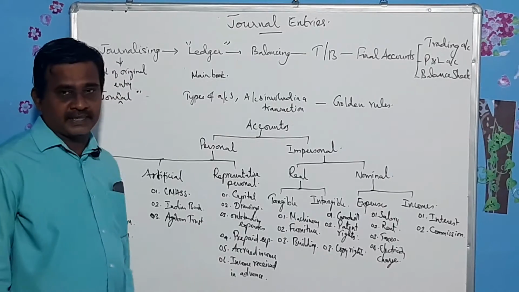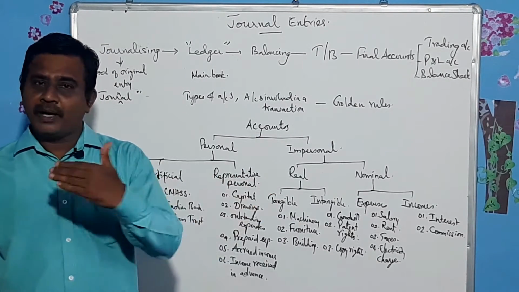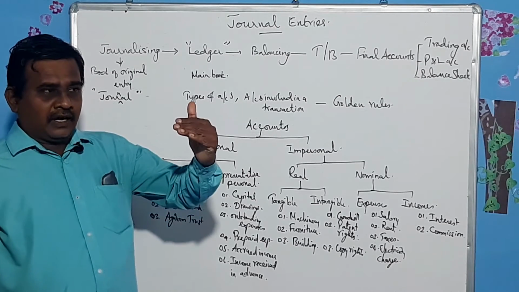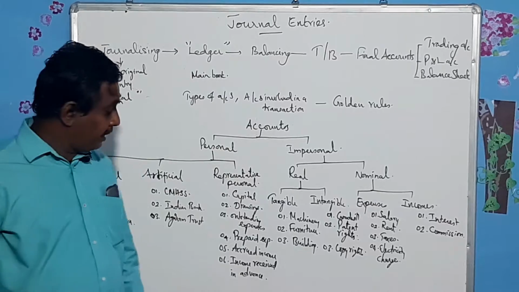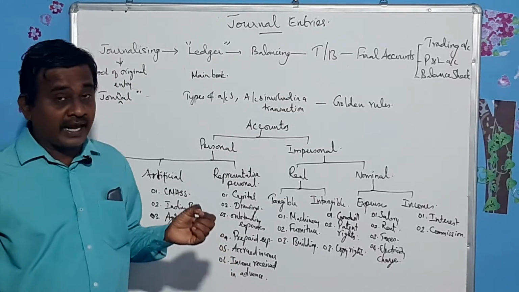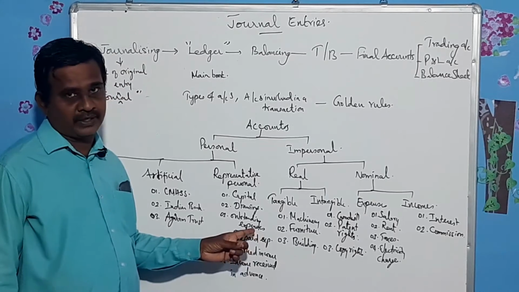And prepaid expenses. Sometimes we employ persons. We may give in advance. That is called prepaid expenses. Instead of writing his name, we write prepaid expenses account.